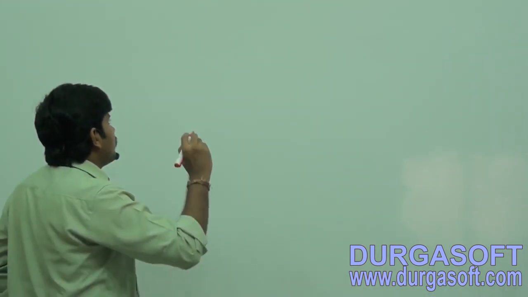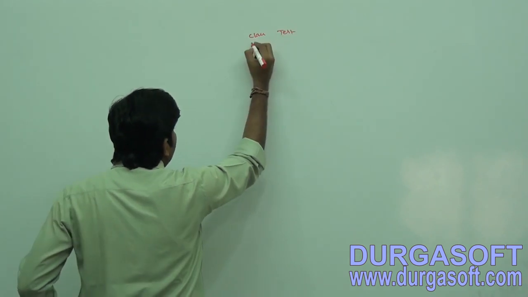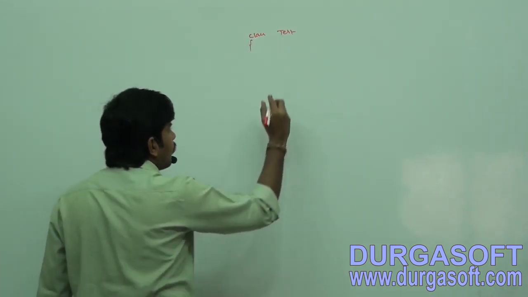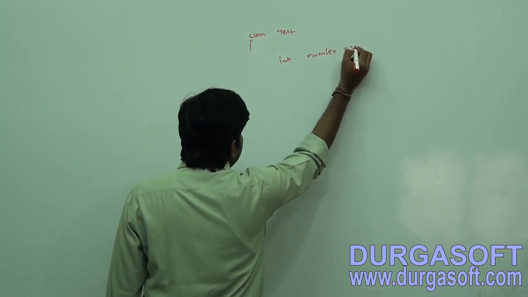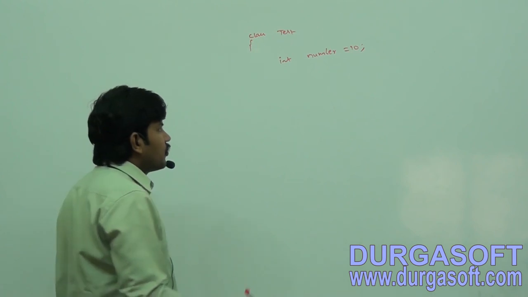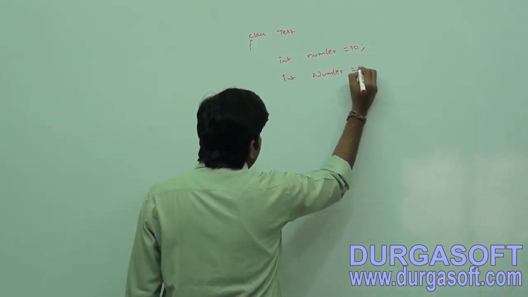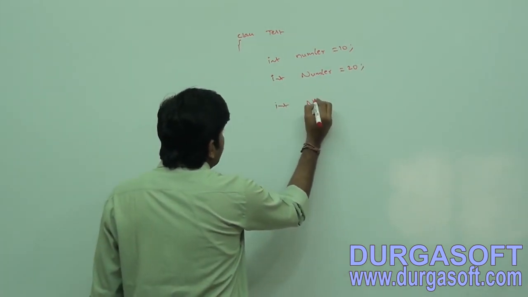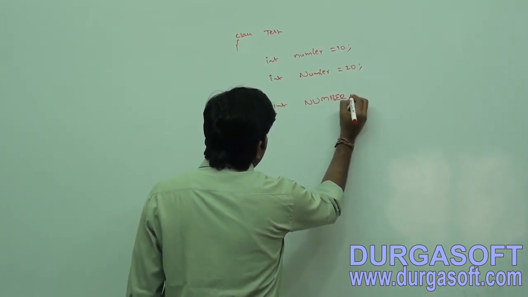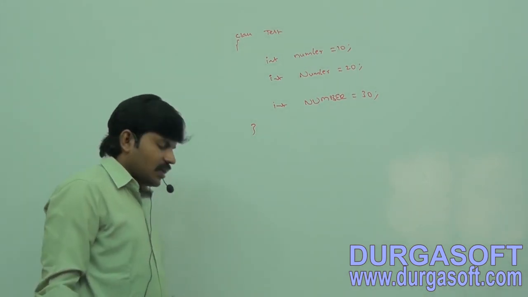Next, sir, can you tell, is it valid or invalid? Just observe this one. Sir, I am taking class Test. Here int number = 10; int Number = 20; int NUMBER = 30. Is it valid or not?